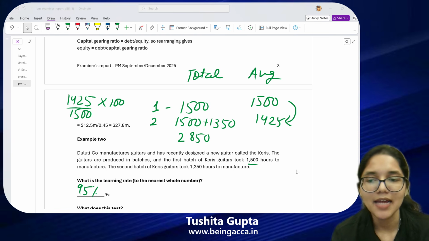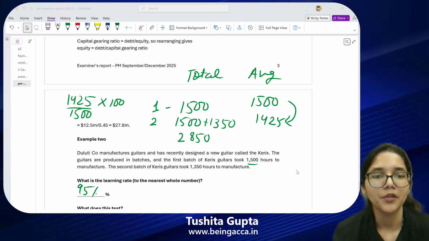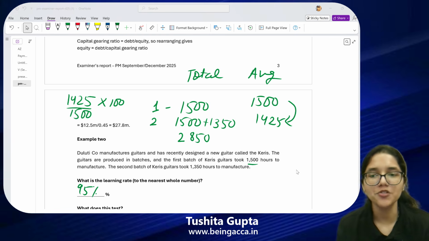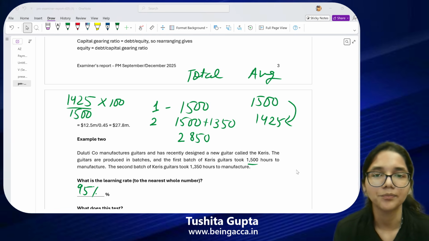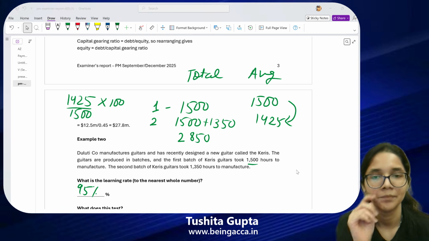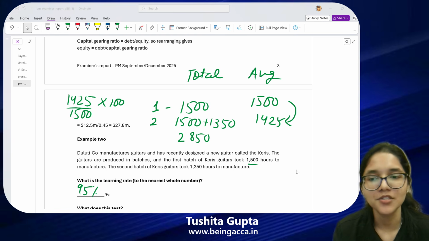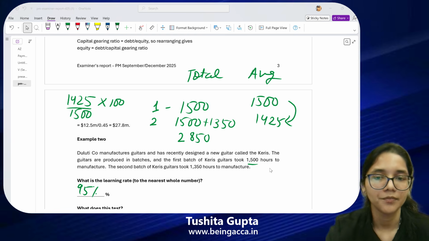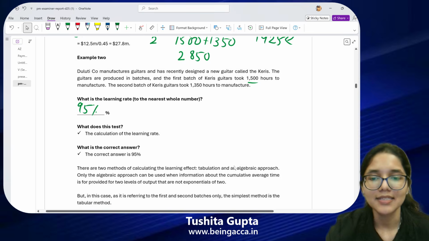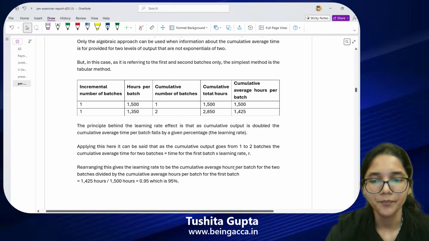Vignesh, did you understand why 95% is going to be the answer? Okay. Are you all with me? Should we head to the third question now? Yes, so far so good, everybody. Should we head to the third one? Okay, let's have a look at the third question.